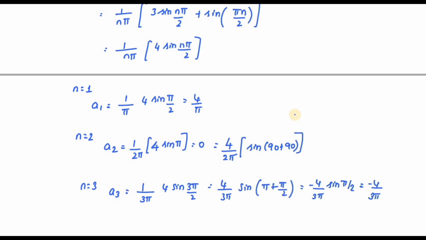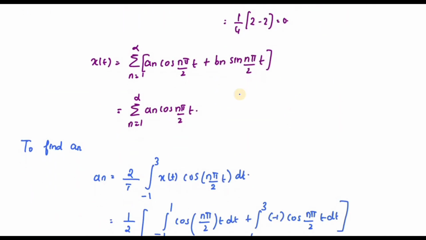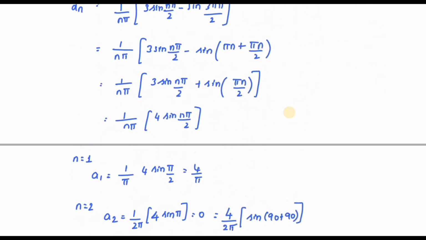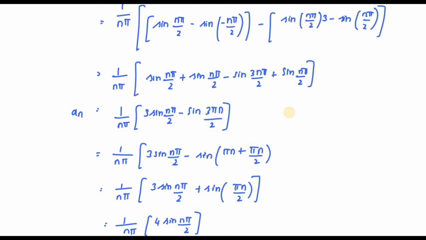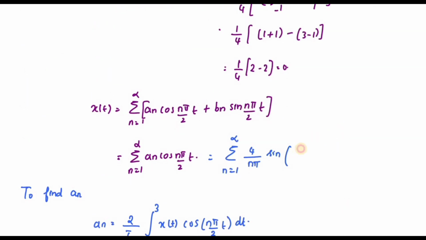So therefore you substitute in this equation. Okay. So this is my Fourier series equation, right? So I can write it as summation n is equal to 1 to infinity of 4 divided by n pi, sin n pi by 2, cos of n pi by 2 t. This is your x of t.